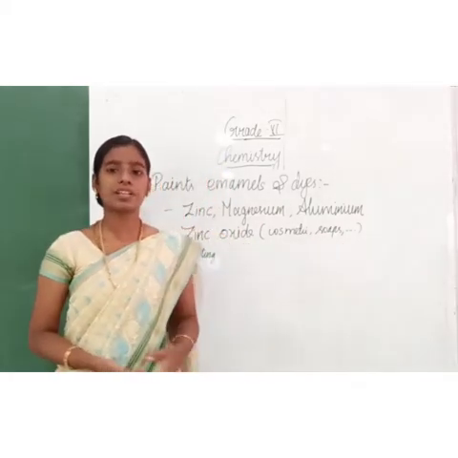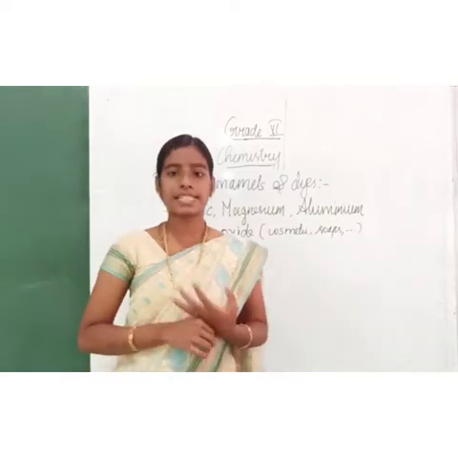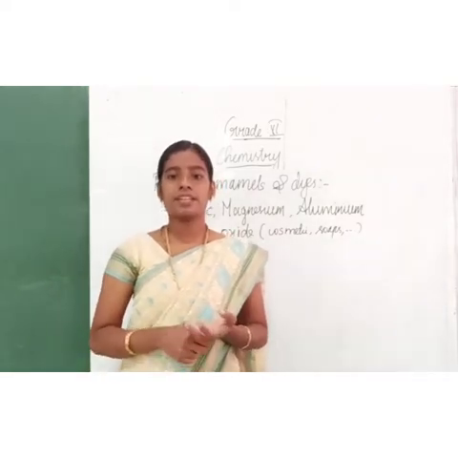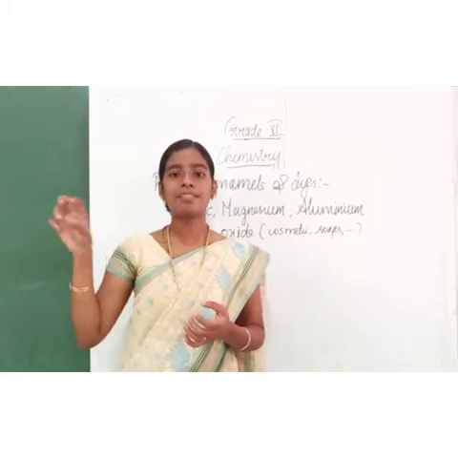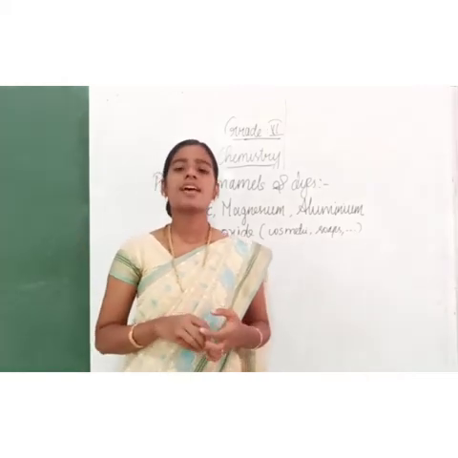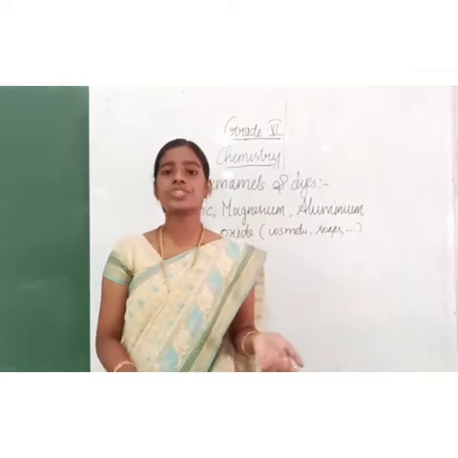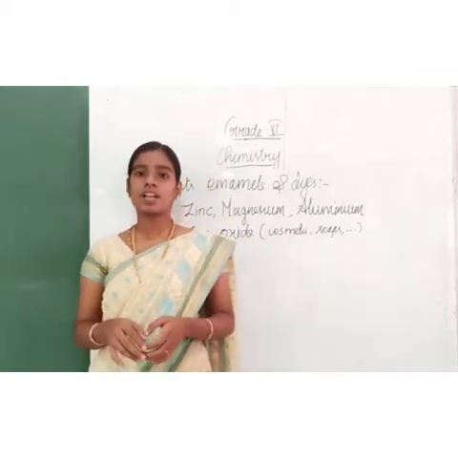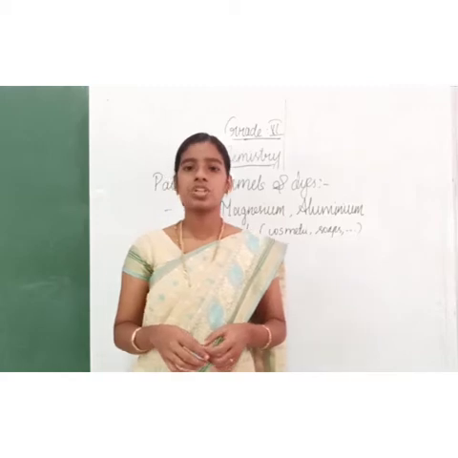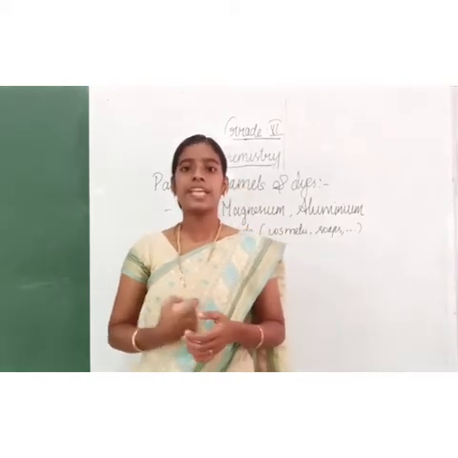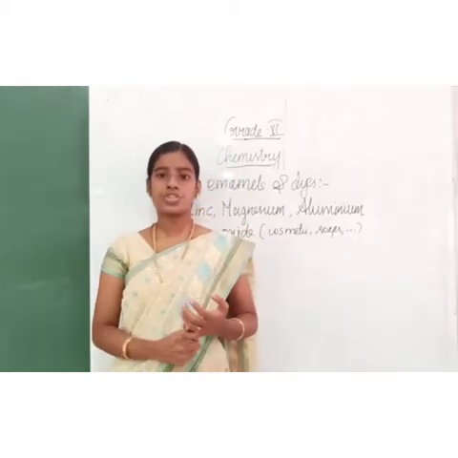For what are these paints used? To prevent the rusting of iron. In windows we have iron pieces, and to prevent the rusting of iron, these paints are used. And in buildings, on walls, for what do they use paint? To prevent the wall from decay due to moisture, etc.